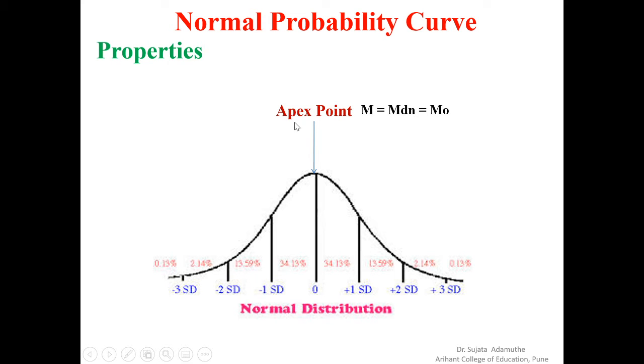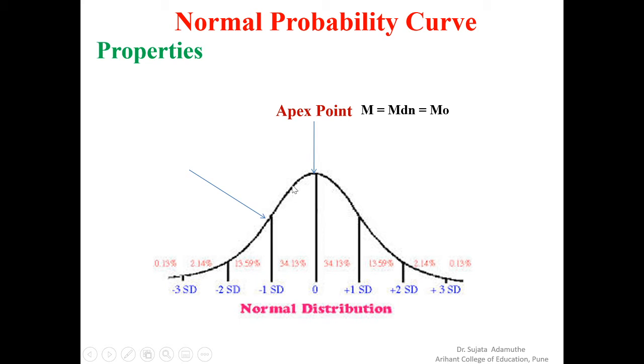Then at the apex point, M, MD and MO are equal. That means the measures of central tendency, mean, median and mode are equal. See here, you can look here also, 0 is there. 0 SD. SD means what? The distance from the central measure, right? So if the measures of central tendency are equal, always 0 is SD 0. And so here M, MD and MO, the values of all the measures of central tendency are equal.